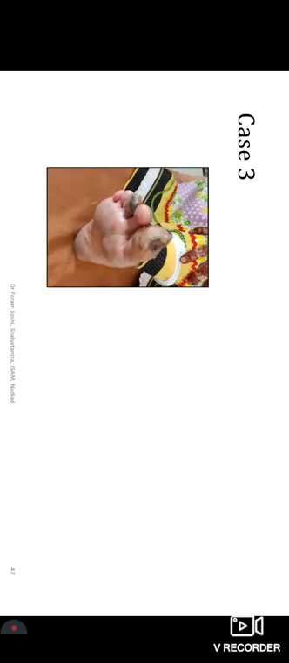Then case 3: you can appreciate the condition of gangrene. This is an established case of gangrene. Here you can see the necrosed part, the necrosed great toe. This was also a case of diabetic foot, and the patient also had peripheral occlusive arterial disease, and this was also established gangrene. What did we apply and what was the progress of the case?